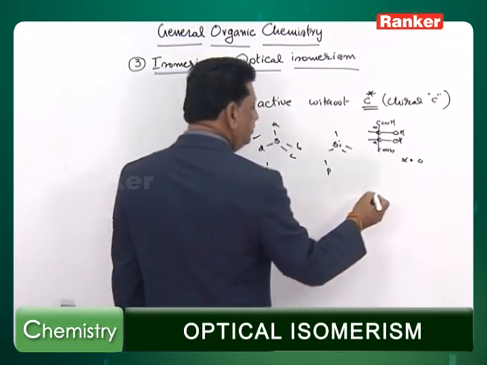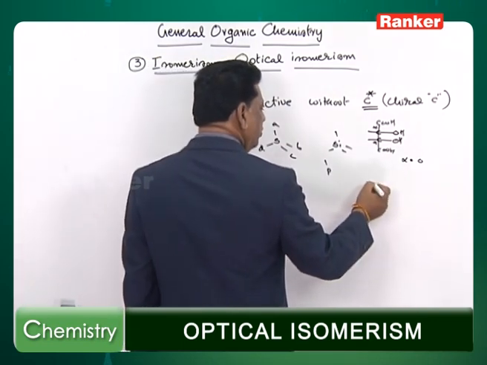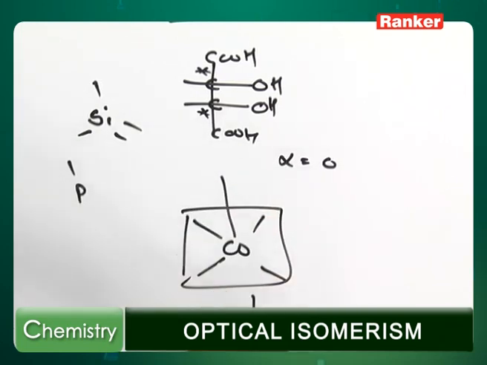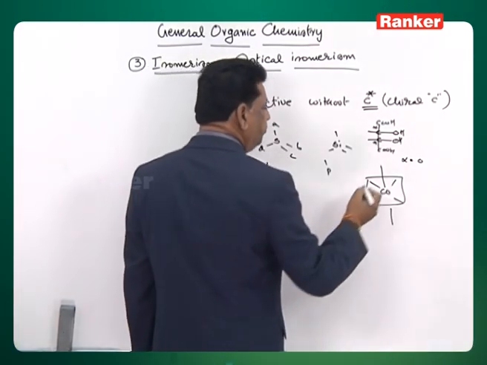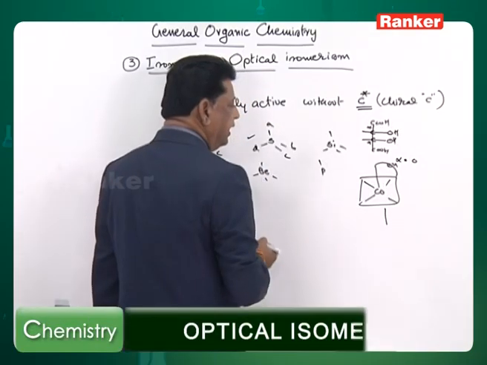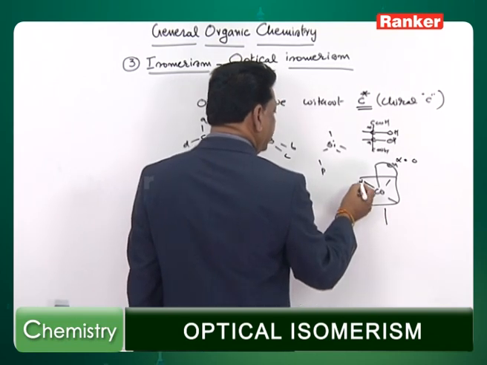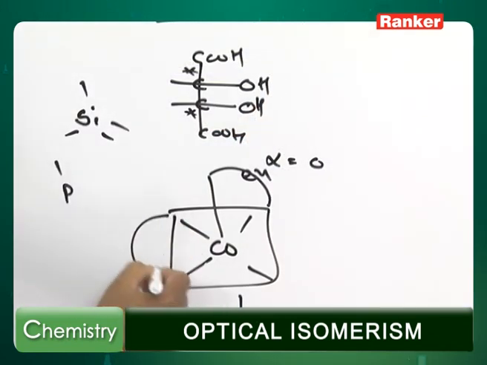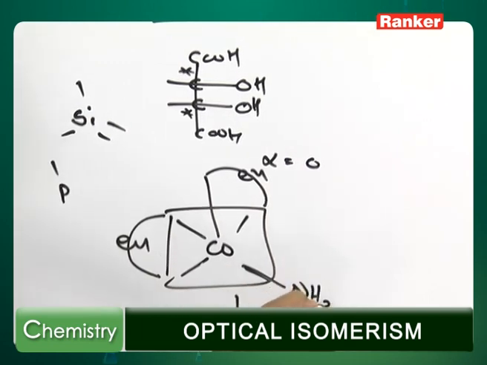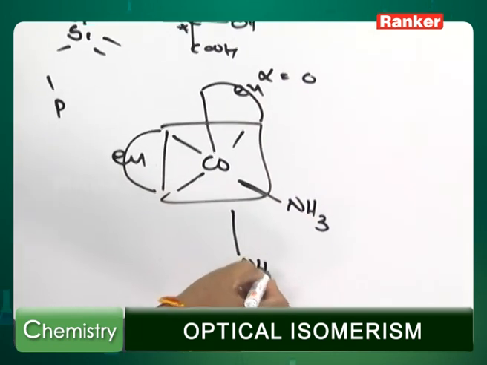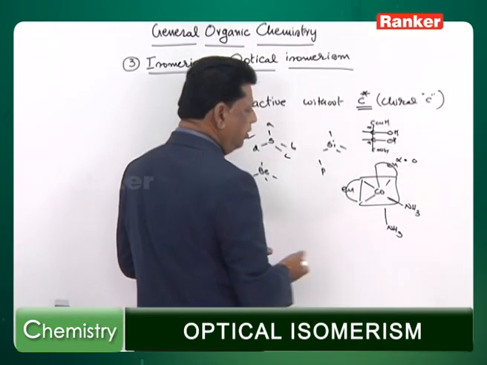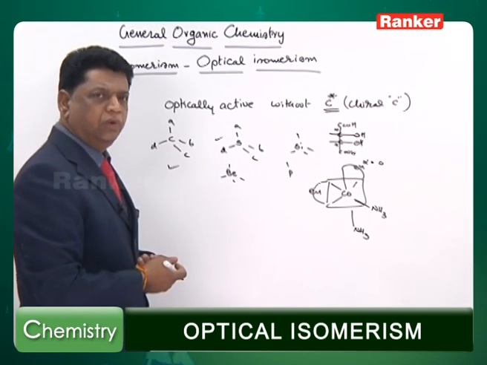There are some compounds with cobalt with octahedral symmetry. If one is a cis compound like this, with en, and the leftover groups being NH3 and NH3, a cis-bis type of ethylene diamine, this compound you cannot cut into two halves.